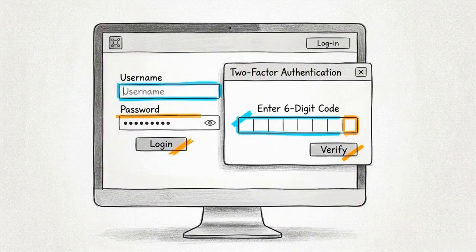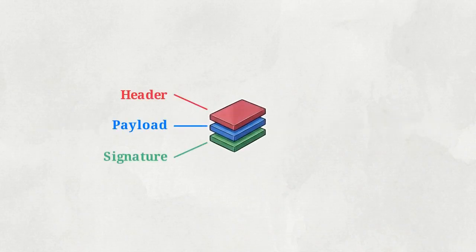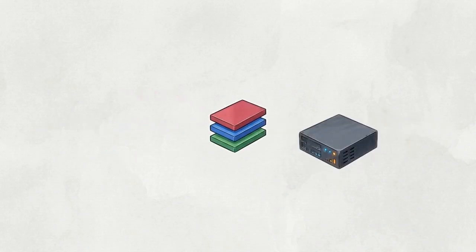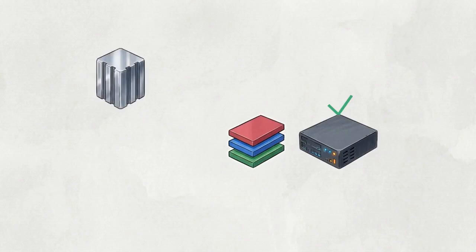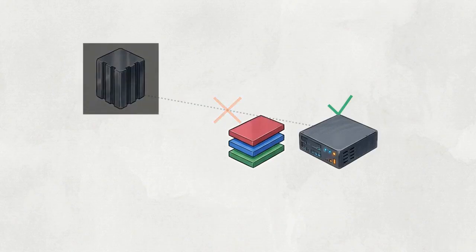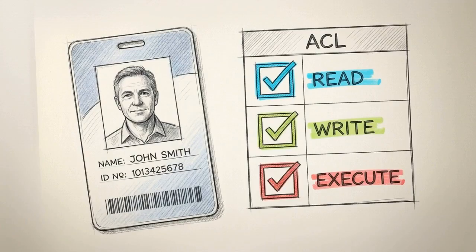Traffic that passes the firewall must then undergo authentication, the process of strictly verifying a user's identity. Modern systems avoid stateful sessions that bottleneck the database. Instead, they use JSON Web Tokens. These stateless tokens contain a header, a payload of identity data, and a cryptographic signature. The gateway localizes identity verification. It mathematically validates the cryptographic signature to confirm the user's identity on the spot, removing the need for a database query. Identity is not the same as permission.